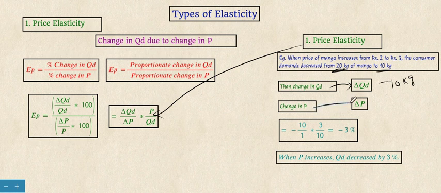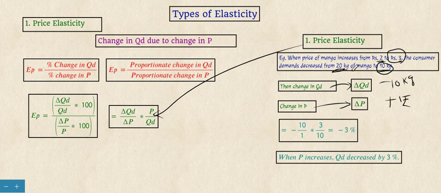And change in price: from 2 rupees to 3 rupees, that is 1 rupee has been increased. So delta QD we have found and delta P we have found. P refers to current price and QD refers to current quantity. So the current price is 3 rupees and the current quantity is 10 kg.